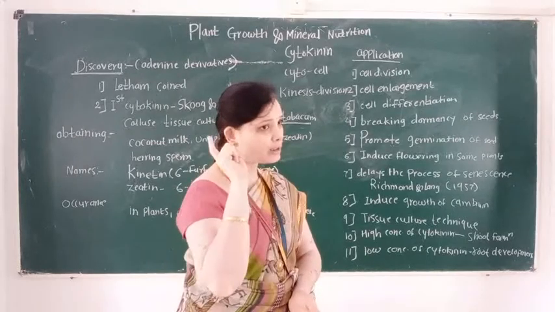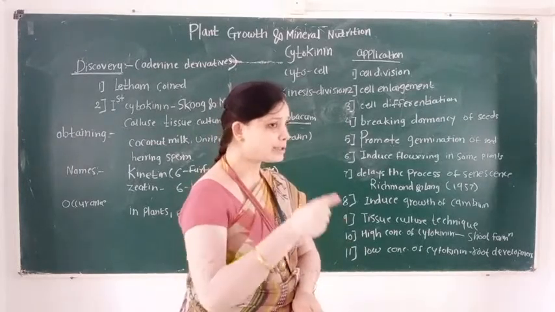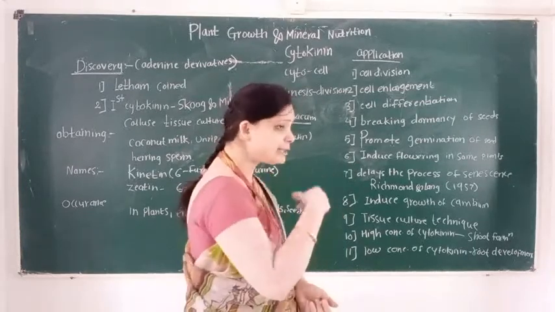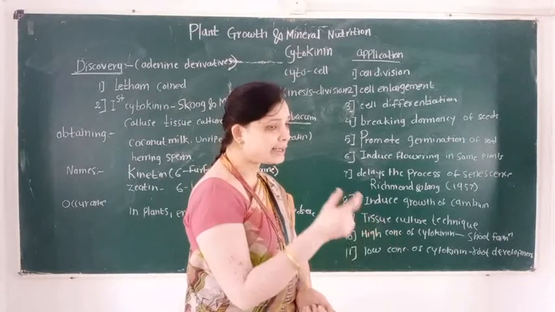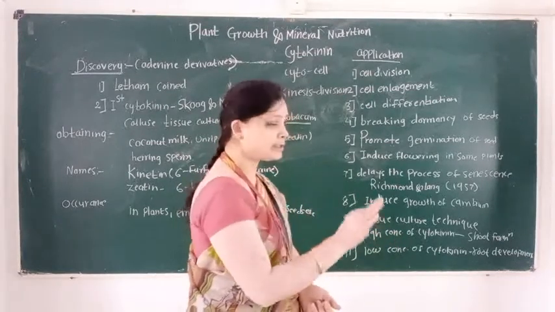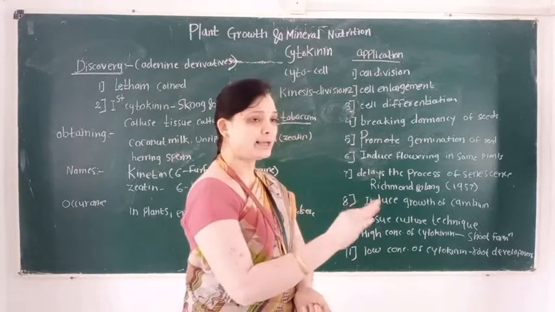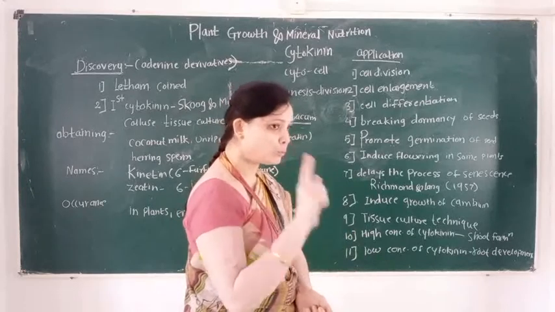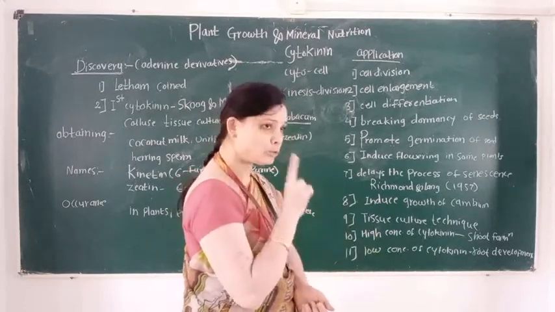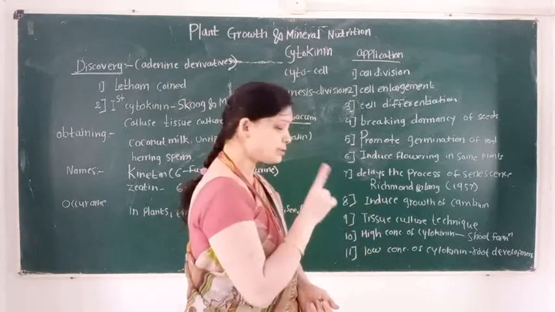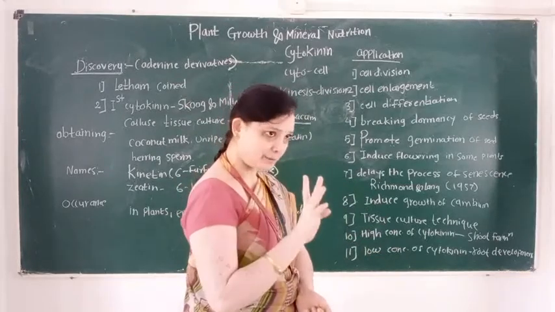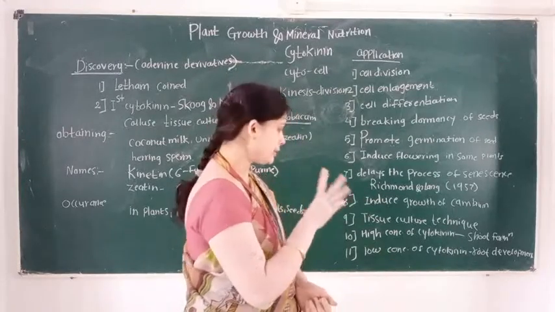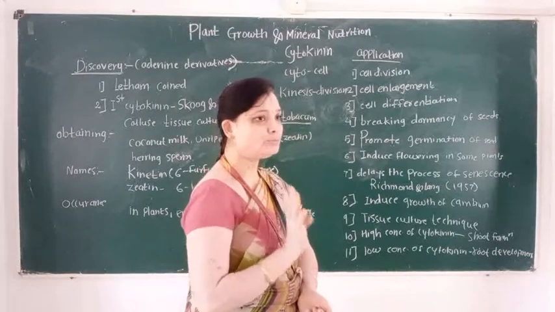It is responsible for shoot development when the concentration of cytokinin is higher than auxin, and it plays an important role in root development when the concentration of cytokinin is lower than auxin. So remember this point: for shoot formation, a high concentration of cytokinin is needed, and for root development, a low concentration of cytokinin.